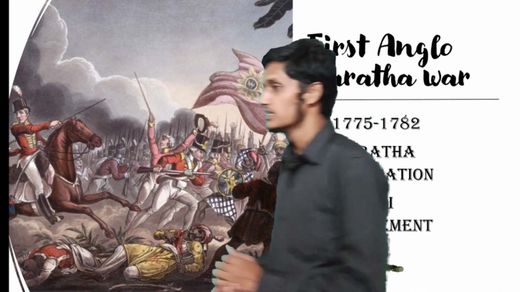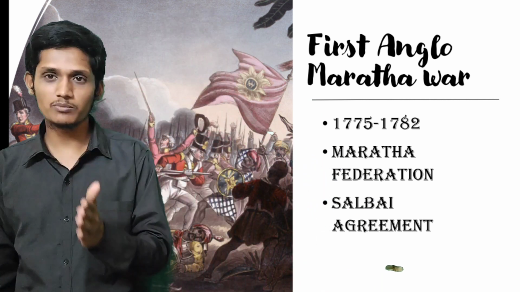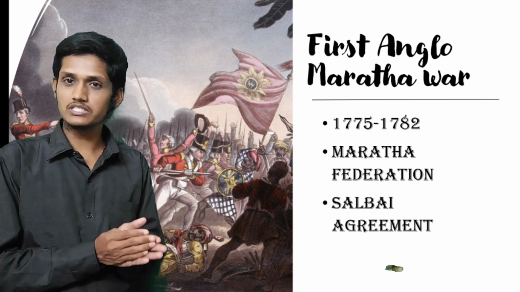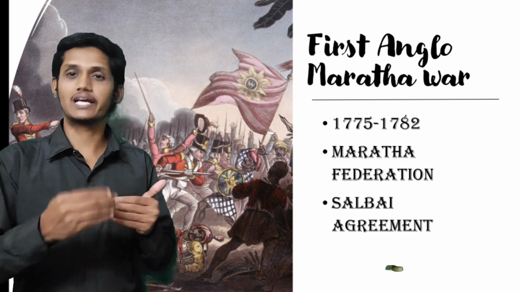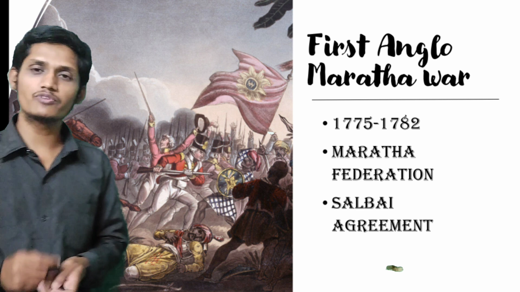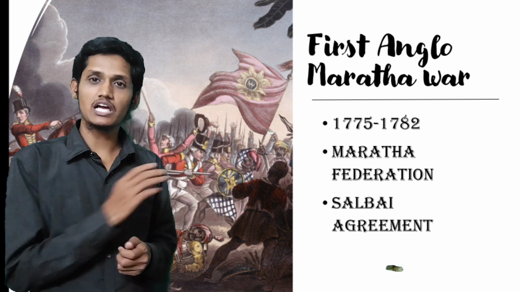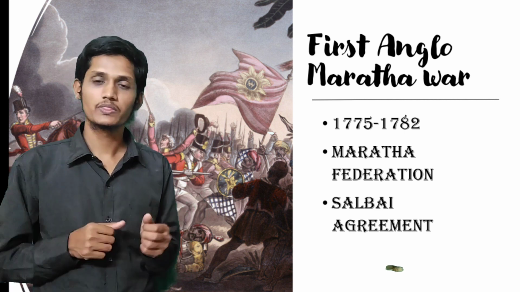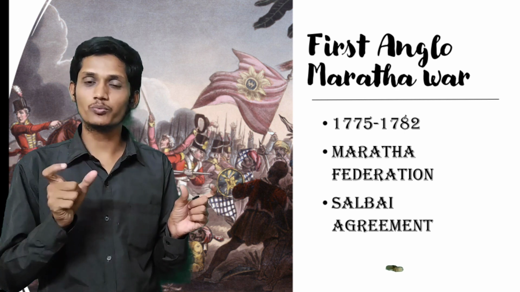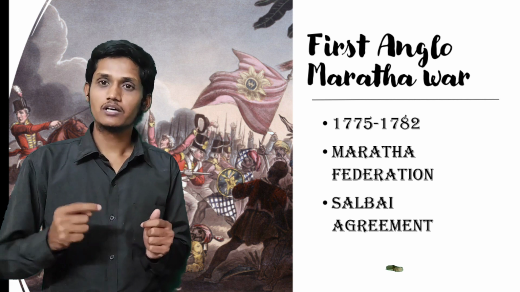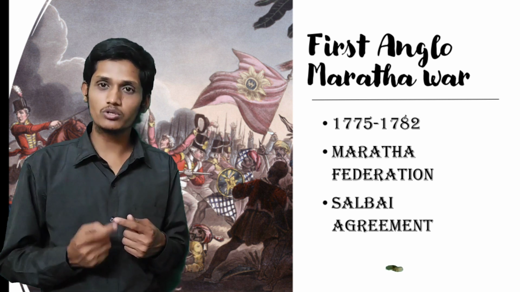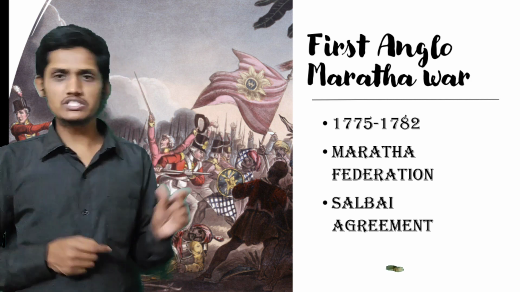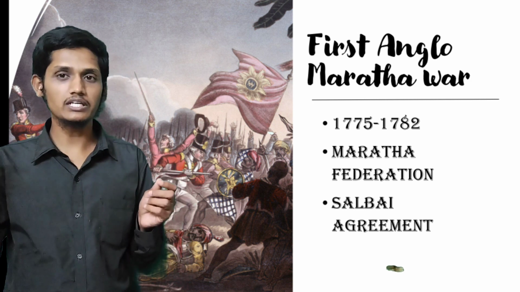So let's start. We have the first Anglo-Maratha War, second Anglo-Maratha War, as well as the third Anglo-Maratha War, right? I am discussing this from Part 1, History, second lesson. So in this first Anglo-Maratha War, what happened? The First Anglo-Maratha War took place between 1775 and 1782. If you are listening to this class for the first time or you are revising, then note the key points so that it helps your revision. First Anglo-Maratha War, 1775 to 1782.